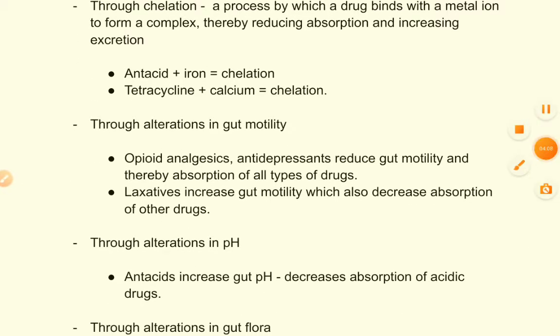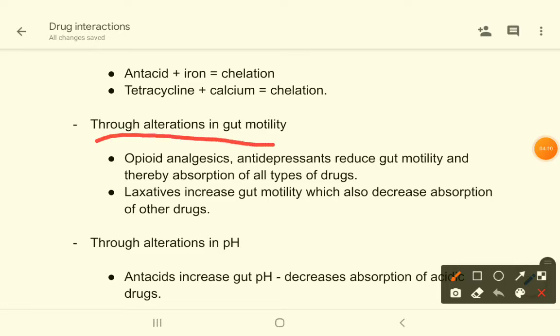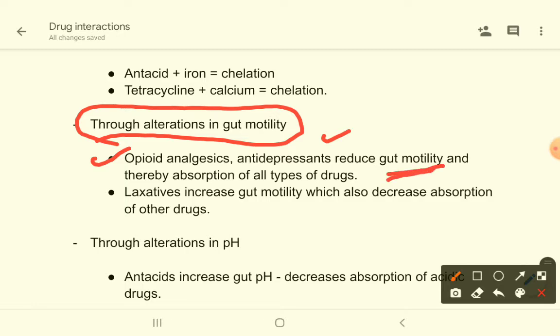Next come to alterations in gut motility. If you increase or decrease the gut motility, then there will be less absorption of the other drug. If you give opioid analgesics or antidepressants, these drugs reduce gut motility and thereby decrease absorption of all types of drugs. On the other hand, laxatives, which increase gut motility, also decrease absorption of the other drugs.